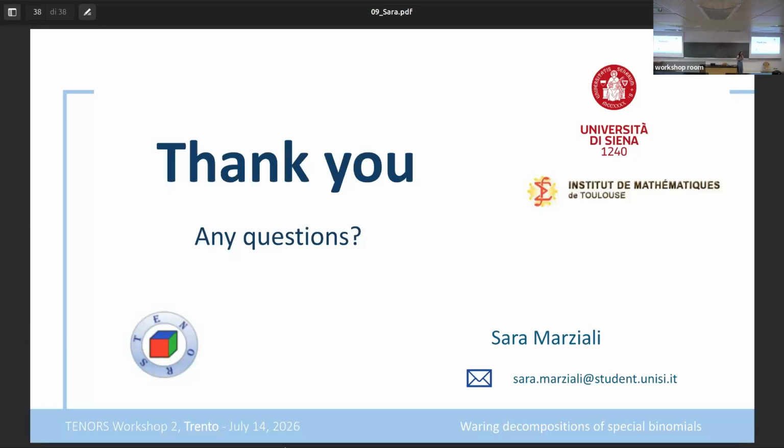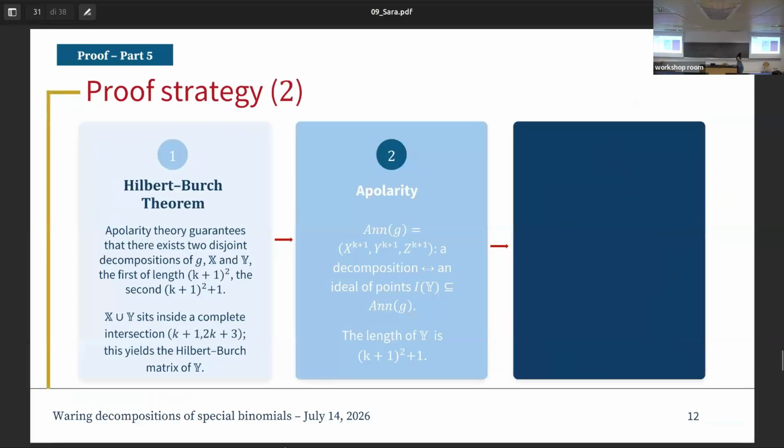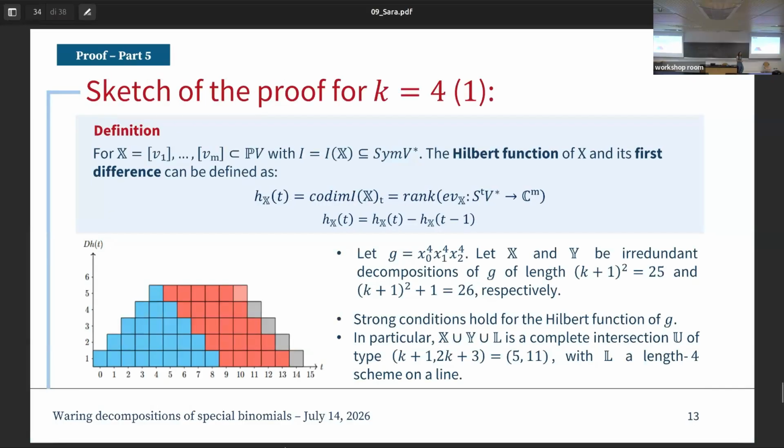So there are several things that you use about P2. One thing is that in P2 you can obtain strong conditions. Essentially you can force the Hilbert function of the union to take place. And to do this, you have to use some things that only hold in P2. There is some regularity statement or something like that. And the other thing is that the Hilbert-Burch theorem helps you because you get this matrix.